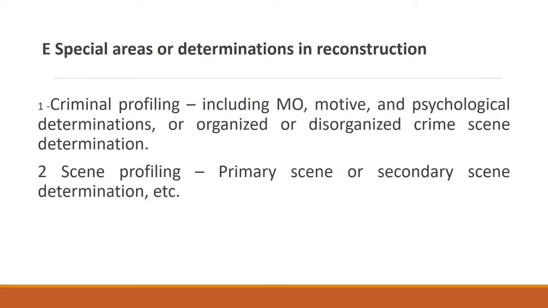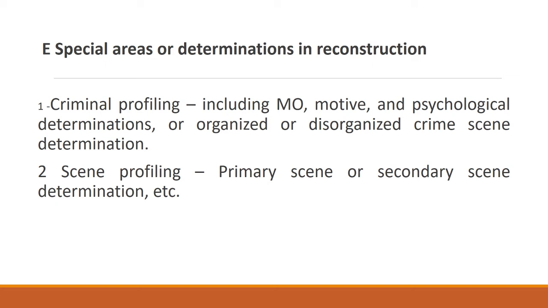Then the next one is special areas of determination in reconstruction. This is the last one. Here comes criminal profiling and scene profiling. So what is criminal profiling?